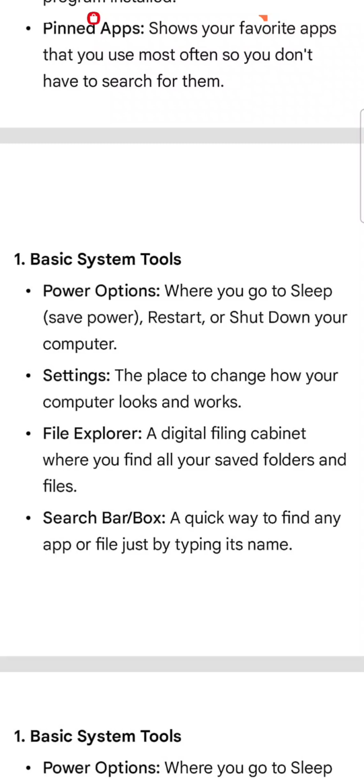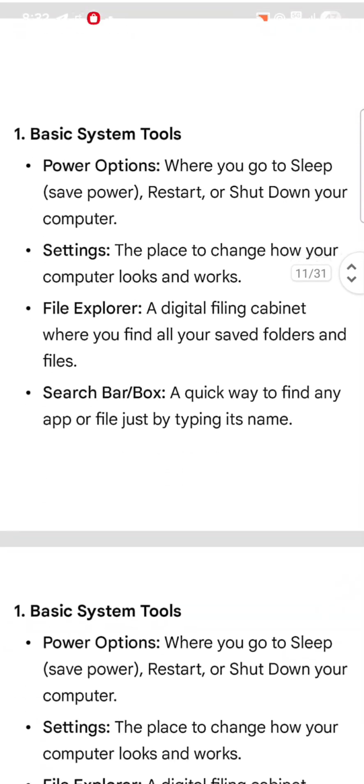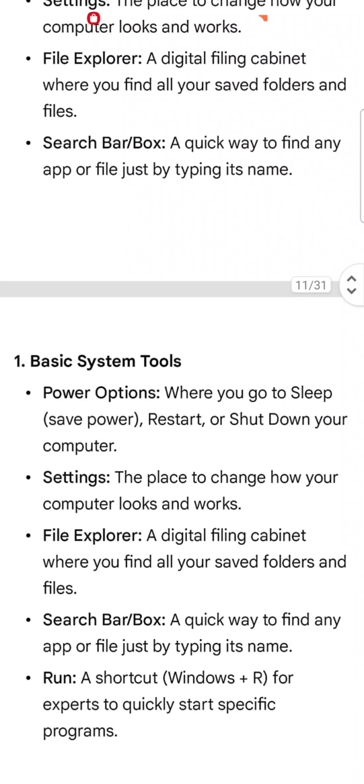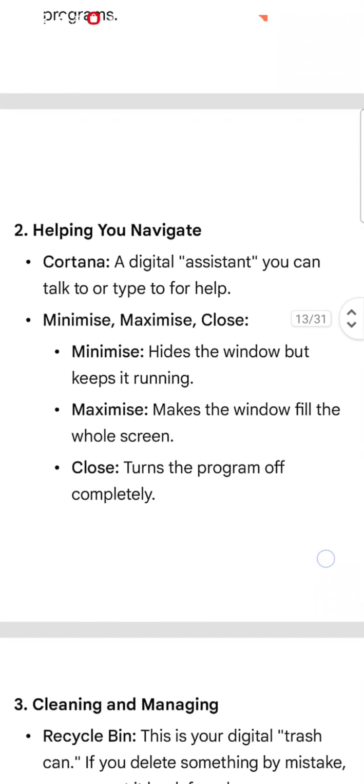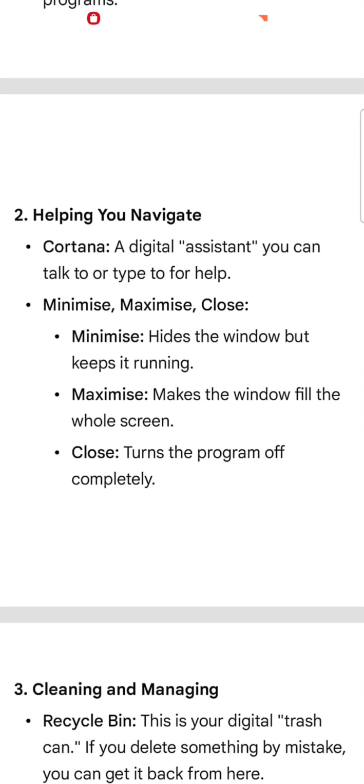File Explorer, a digital filing cabinet where you find all saved folders and files. Search bar or box, a quick way to find any app or file just by typing its name. There are tools helping you navigate. Cortana, a digital assistant you can talk to or type to for help.